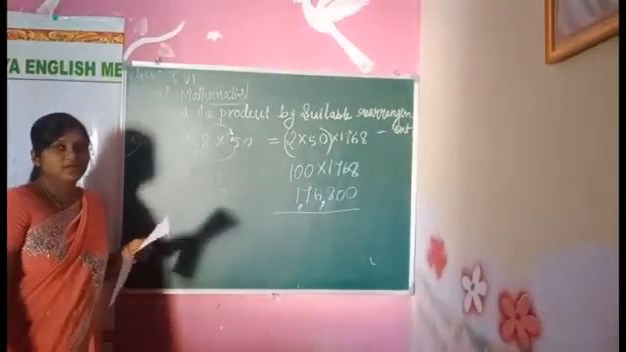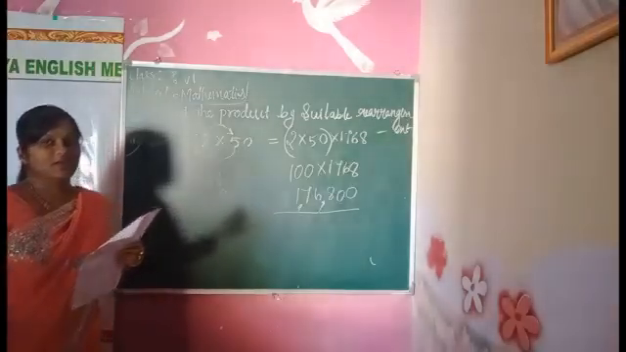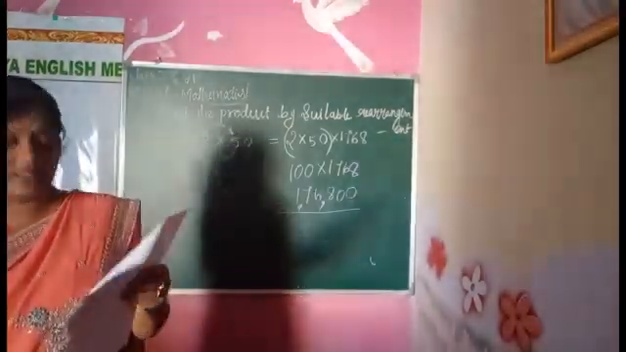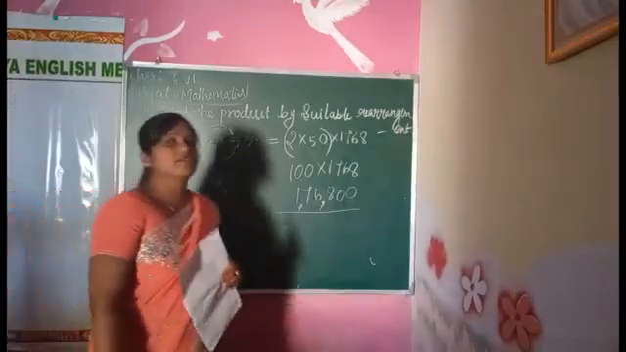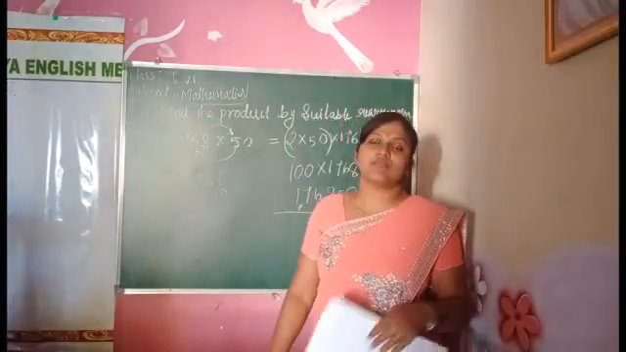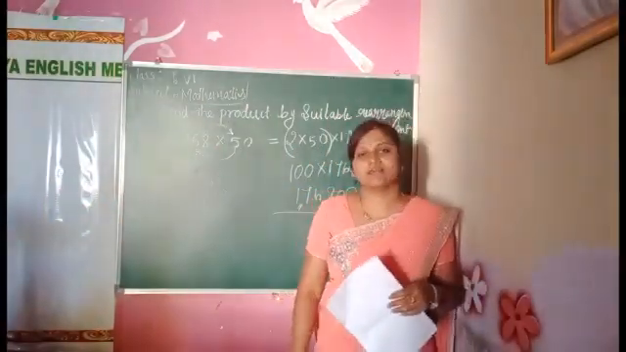Next one. Next question. 3-digit numbers are there. Same like this only they gave. That we'll solve in the next class, children. Please try to solve these types of problems in your homework book. We'll do the next part in the next class. See you. Bye.